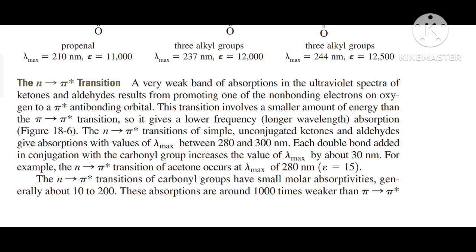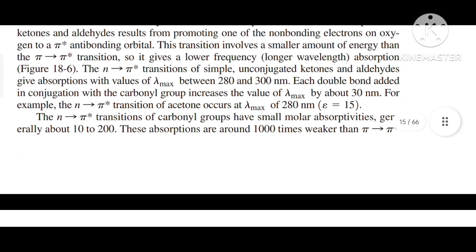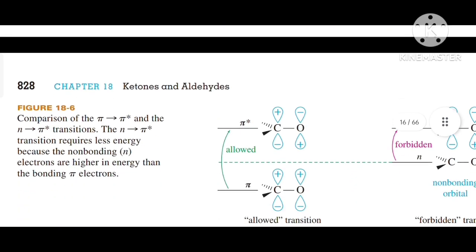Each double bond added in conjugation with the carbonyl group increases the value of lambda max by about 30 nanometers. For example, the n to pi star transition of acetone occurs at a lambda max of 280 nanometers. The n to pi star transitions of the carbonyl group have small molar absorptivities, generally about 10 to 200. These absorptions are around 1000 times weaker than the pi to pi star transitions.